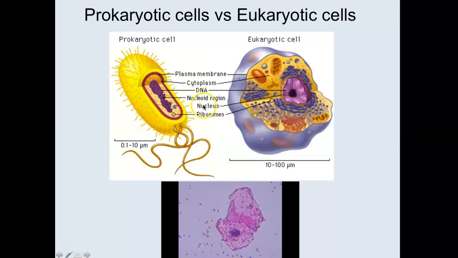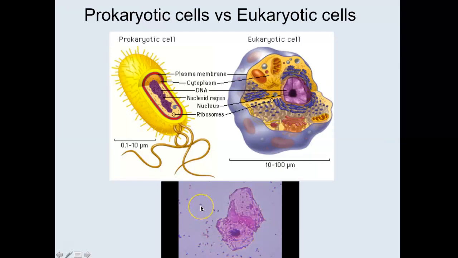So this is a diagram. These are not to scale. Well, you can see the scale here. It's different, but it's tricky because they look the same size. But let's take a look at this picture down here. This is your cheek cell again, okay? So we have the actual membrane, the edge of your cell. We have the nucleus. We can see that dark staining big organelle in the middle. And then what's everything outside this? You see this one dot here? That's a bacterium.